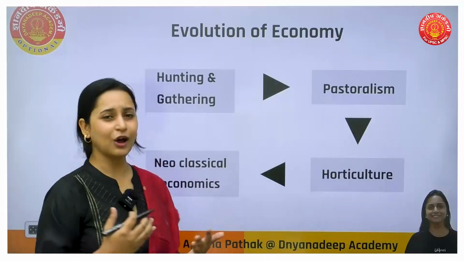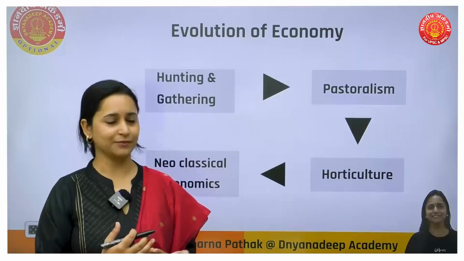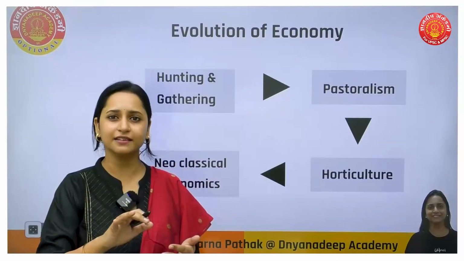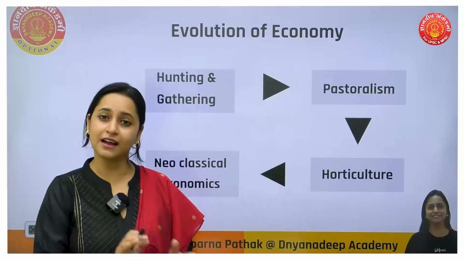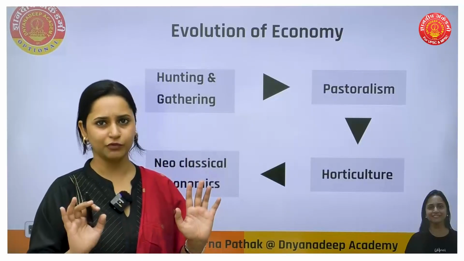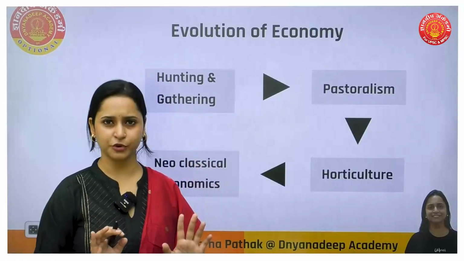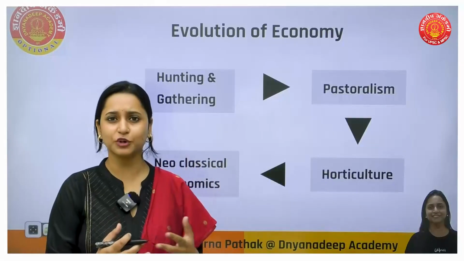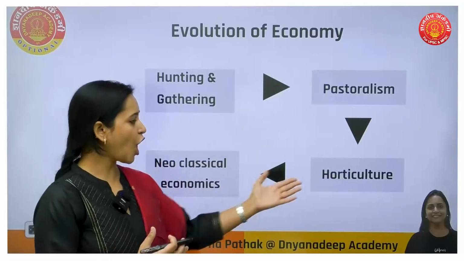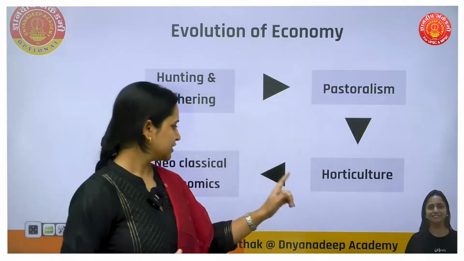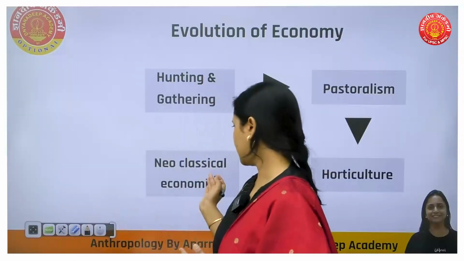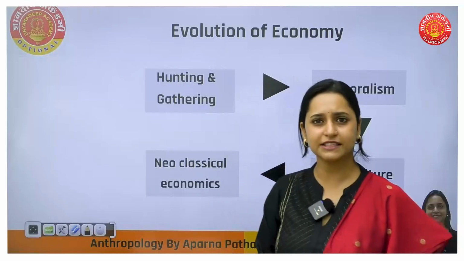That is how the concept of pastoralism, that means herding, came. Now they are not chasing or hunting those animals, they started growing them with them. That is pastoralism. Along with that, they started growing fruits and vegetables also. So that is how horticulture also came. From there slowly we evolved to our neoclassical economics, modern-day economies.